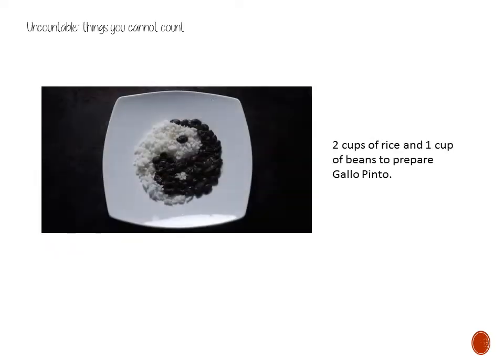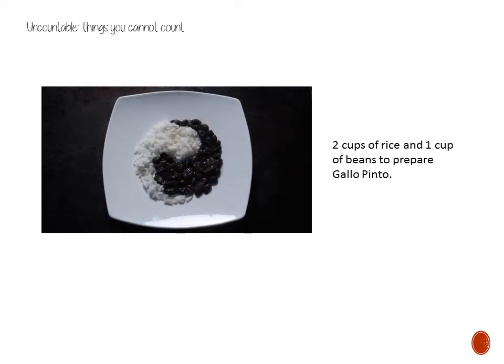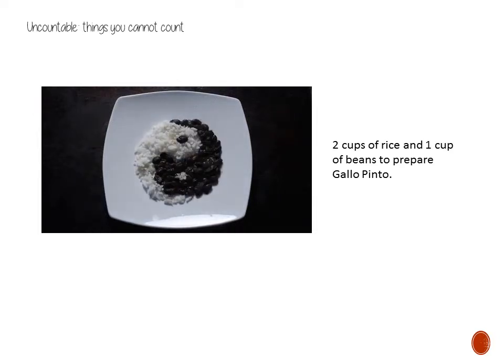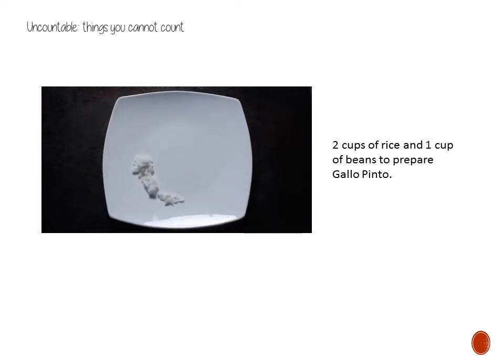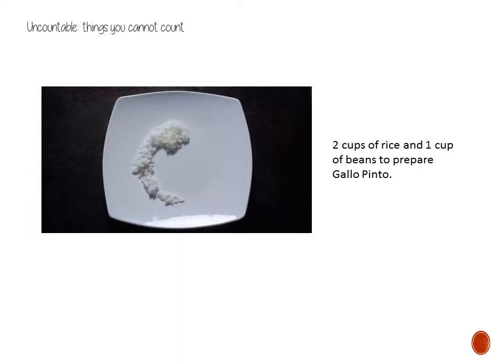When you're going to prepare gallo pinto, are you going to mix 10,000 grains of rice and 5,000 beans? No, you're going to mix 2 cups of rice with 1 cup of beans, or just to mention an amount, okay? But you don't count grains.